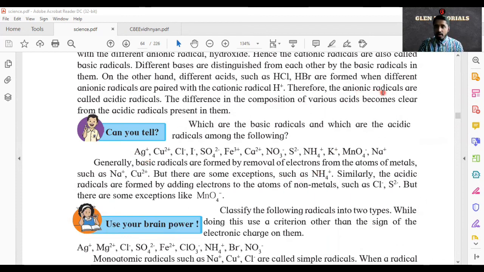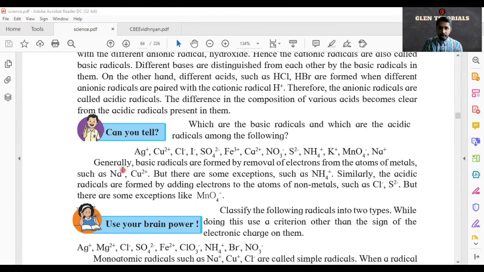Now, if you see, anionic radicals are acidic. So, if it is negative, it is anionic radicals, and if it is cationic, then it is basic. Okay, anionic, acidic, cationic, basic radicals. Basic radicals are from a removal of electrons from the atoms of metals, that is Na plus and Cu2 plus. Removal of electrons. Some electrons have to be removed from a particular molecular formula.